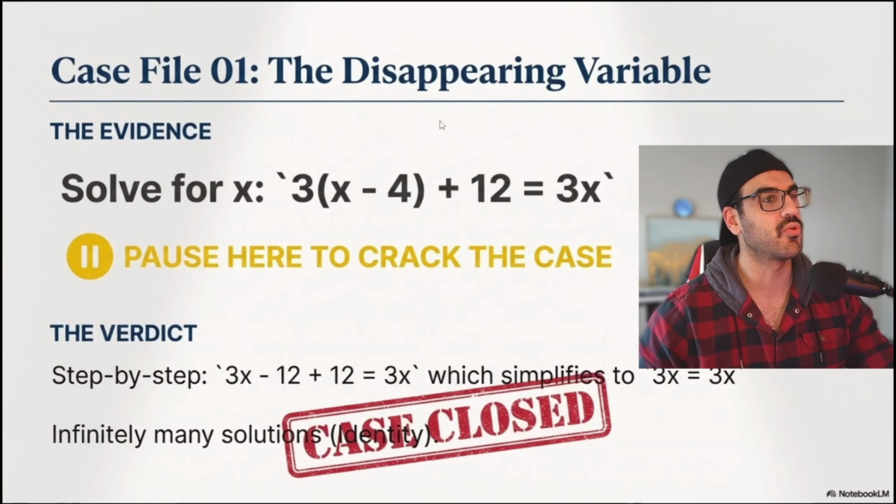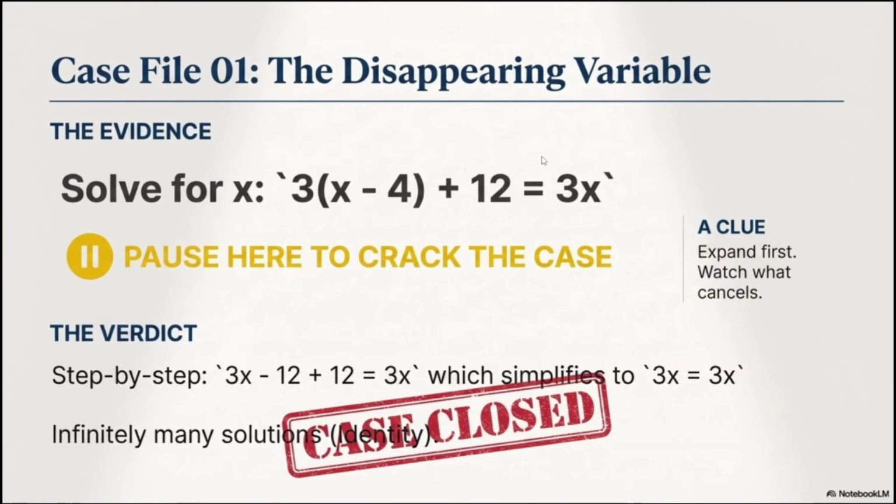As I just told you, right now we have cases. Let's start with case number one, the disappearing variable. What does that mean? Imagine that I have the question 3 times (x minus 4) plus 12 equals 3x, and the question is obviously to look for x. What is the value of the variable? As you know, this is a linear equation, which means that I'm only going to have one variable.